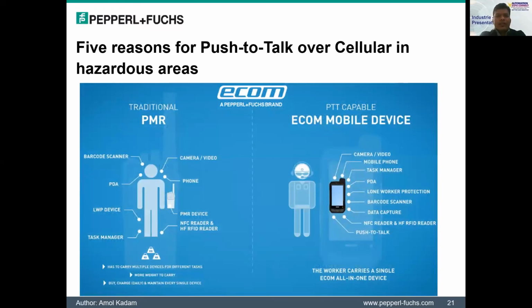Okay, so here you can see the major difference between the traditional solutions carrying multiple devices versus the Ecom Pepperl+Fuchs single device, which achieves almost all the functions in a single device. In the traditional PMR, the user has to carry multiple devices for doing different tasks, which adds to the discomfort and more weight to carry. Whereas the solution with the mobile phone device allows the user to carry a single device for performing multiple different tasks. As mentioned here, you can use the camera, video, data capturing, PTT, and a lot of kinds of applications here.